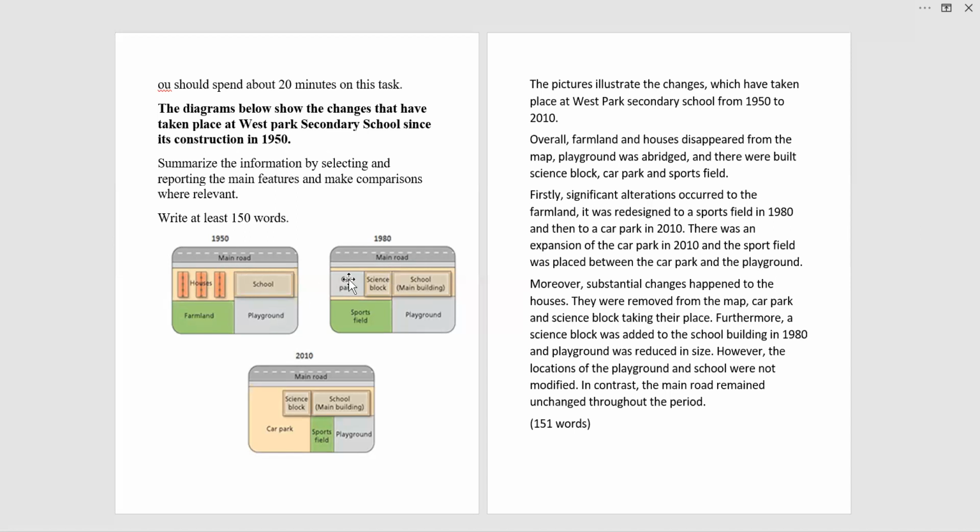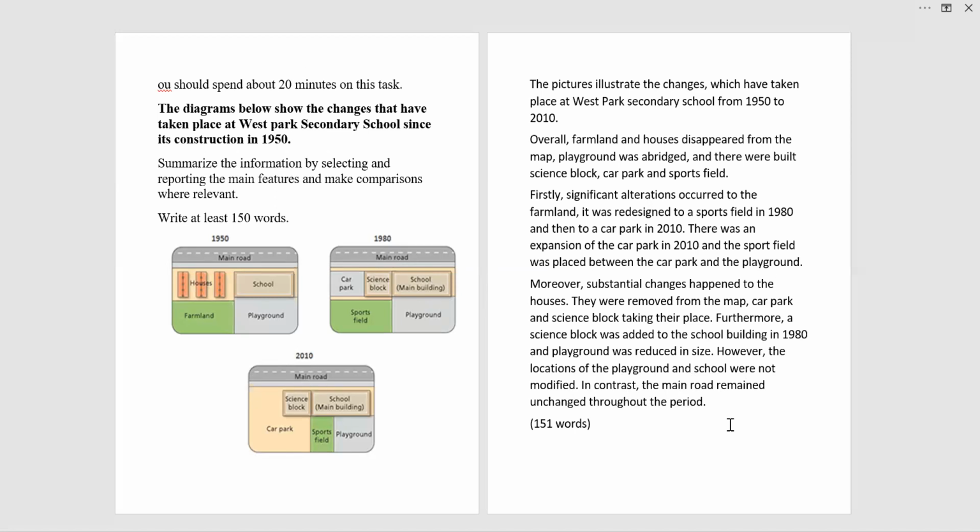Furthermore, a science block was added to the school building in 1980, and the playground was reduced in size. However, the locations of the playground and the school were not modified, so they were not majorly changed. In contrast, the main road remained unchanged throughout the period. You see the main road was there in all three years.